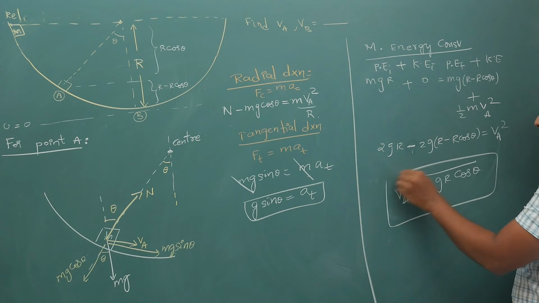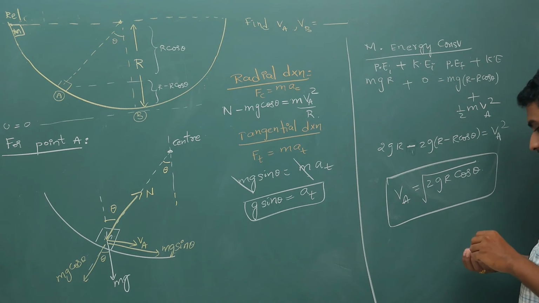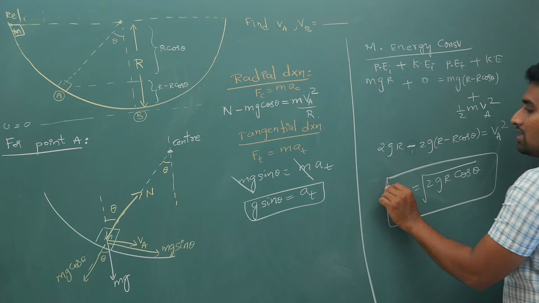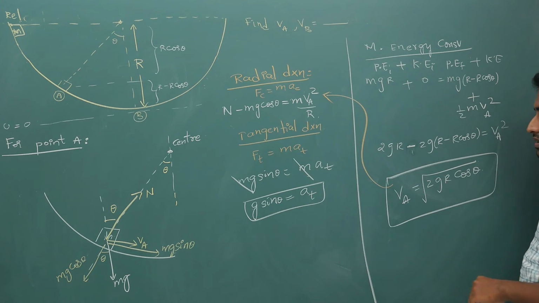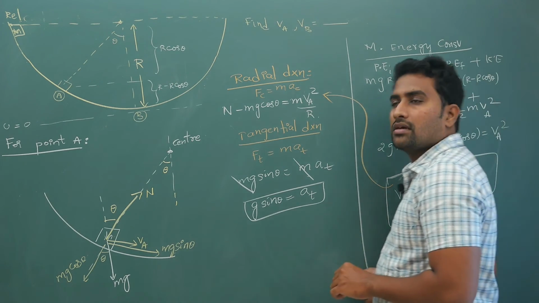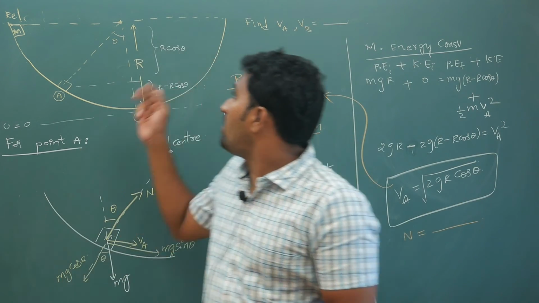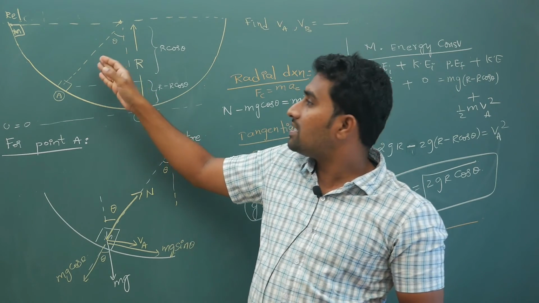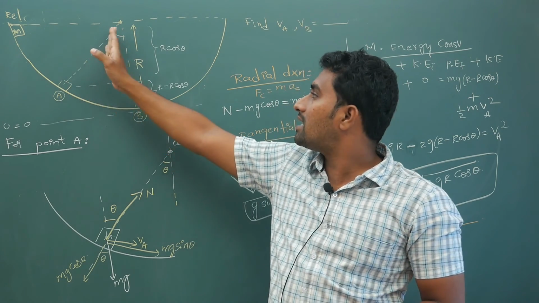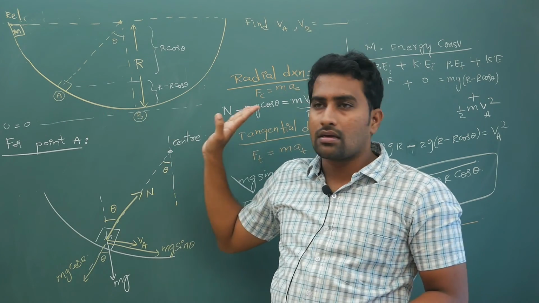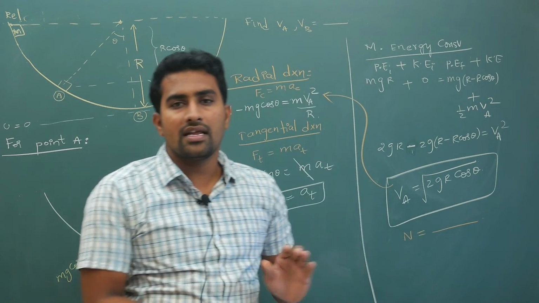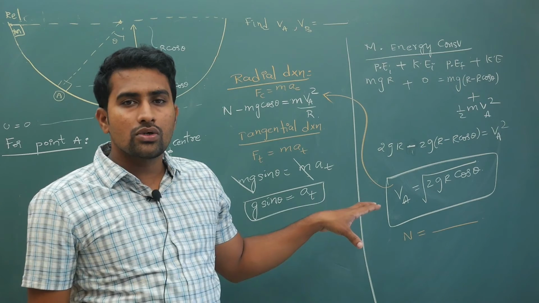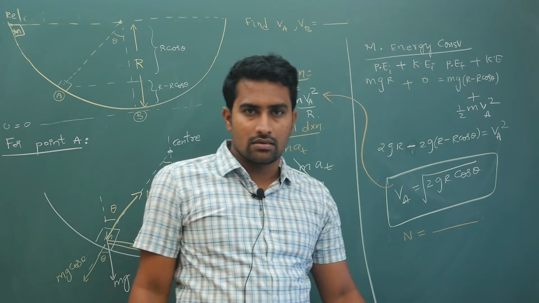So what is your velocity? v is root of gr cos theta. Now in the question, if normal reaction is asked, what will you do? For the value of n, take this v back and substitute into this equation to get the value of n. Okay, this you can do. Now for the second bit, Vb, what will you do? Just simply substitute theta equal to 0. If theta is 90 at the initial position, theta is 0 when A comes to B. Substitute the value 0, you will get the complete answer. Alright.